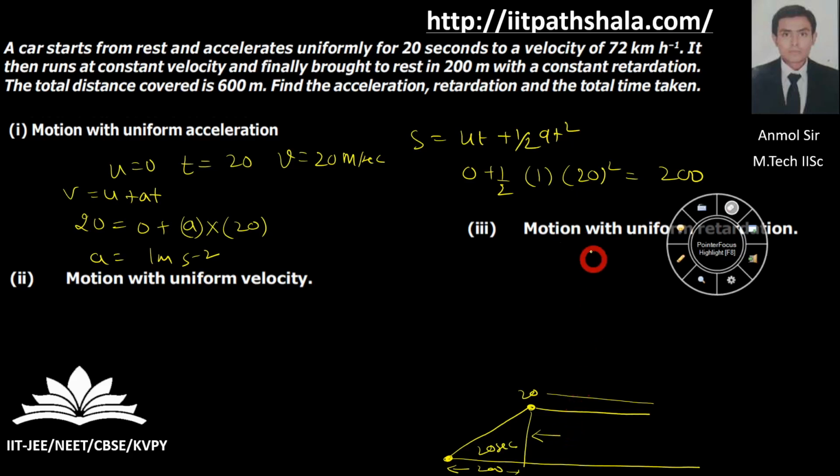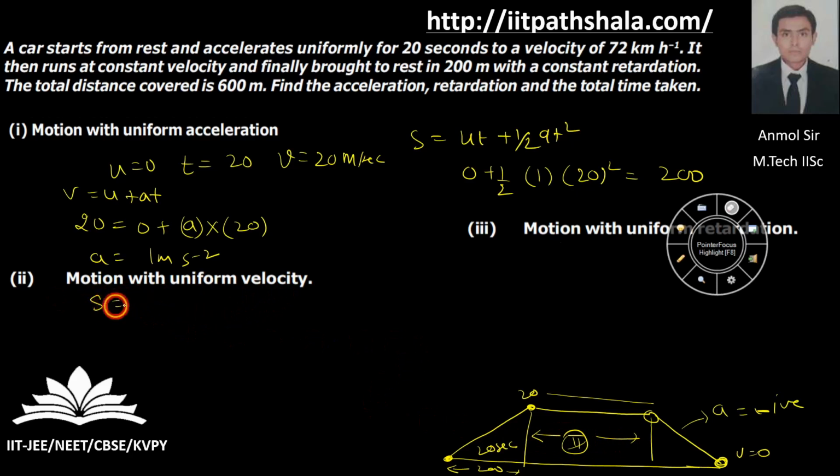Okay, and for this phase I have to calculate everything again. For this phase I have not been given the displacement. Afterwards I will be landing because of the retardation I'm experiencing over here, with zero final velocity. So let us take this second phase, motion with uniform velocity.